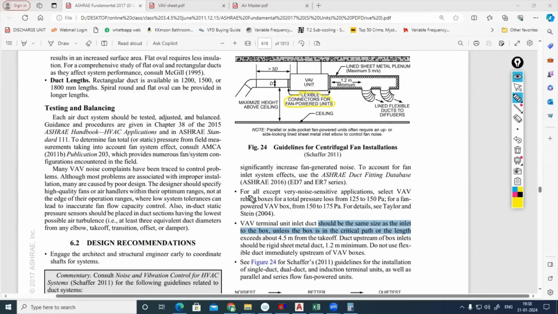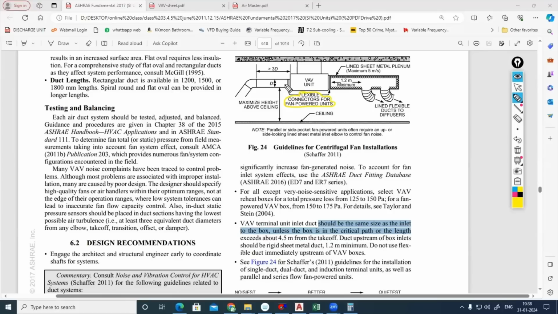Flexible duct connectors we need only in the VAV with the fan, fan powered, because if the terminal unit is having more pressure drop, sometimes the fan will not have enough ESP to deliver. In that scenario only. Because a normal VAV, where only the actuator is the moving part, will not create that much vibration. Fan powered VAV will be creating some vibration. There only you have to propose the flexible connector. Otherwise, in our case, there is no fan powered one.